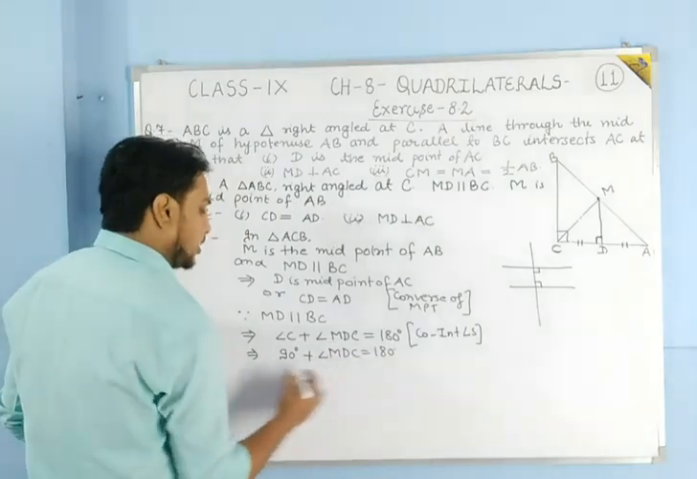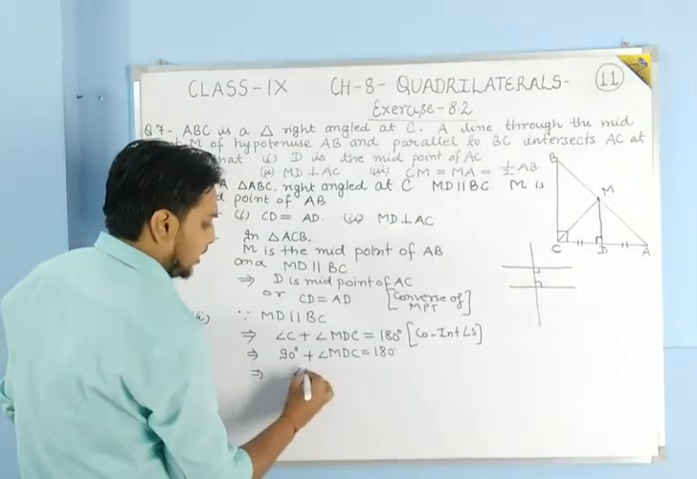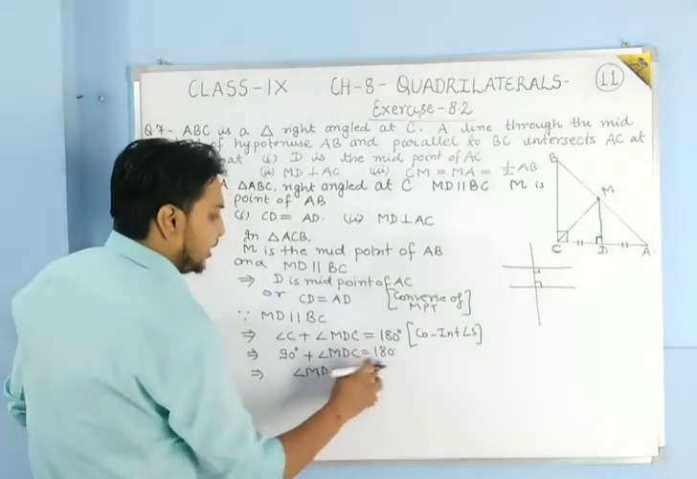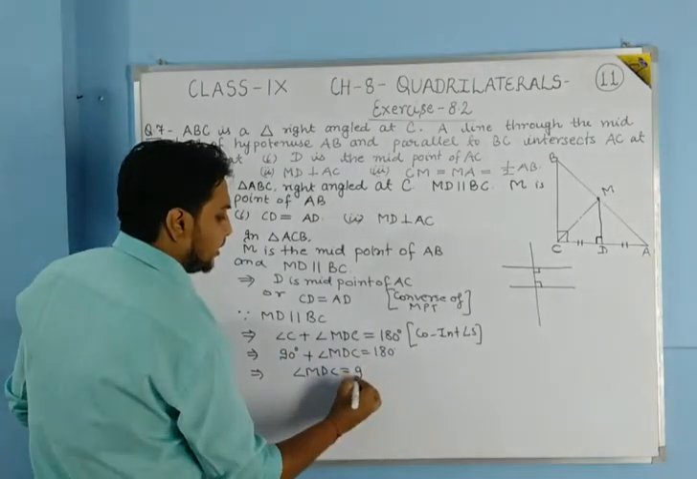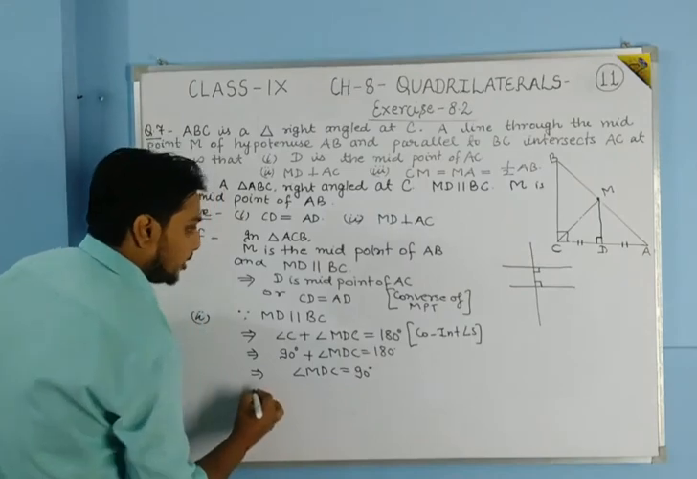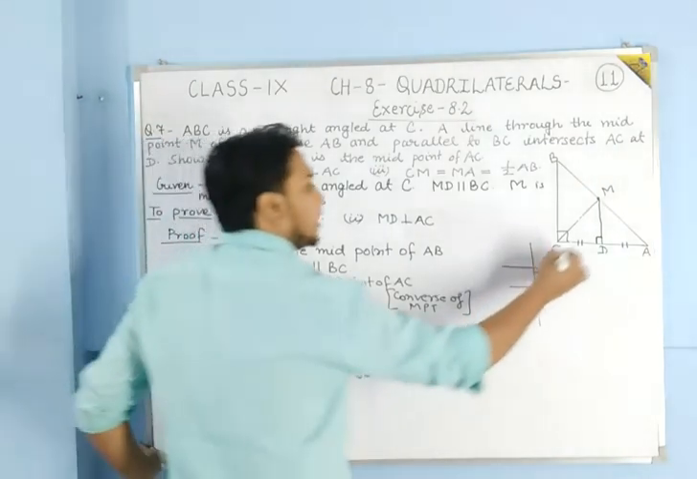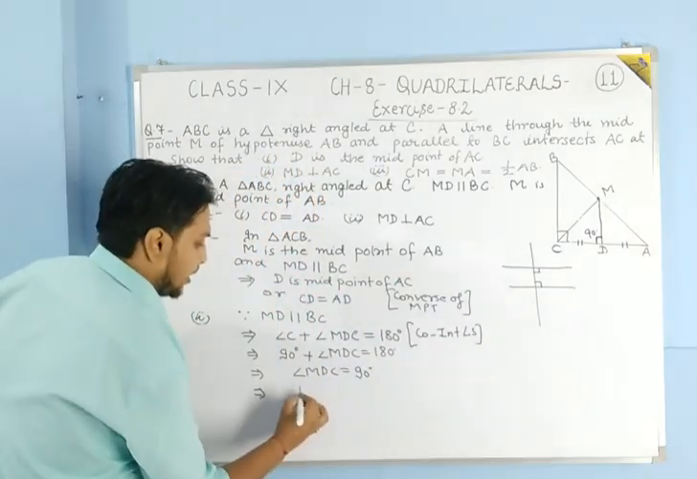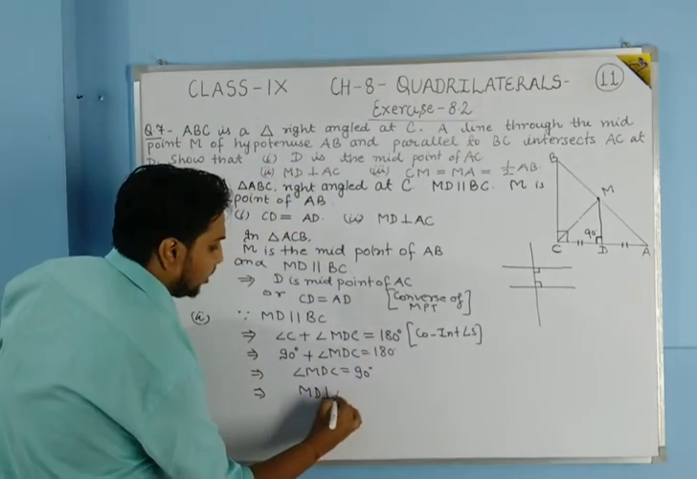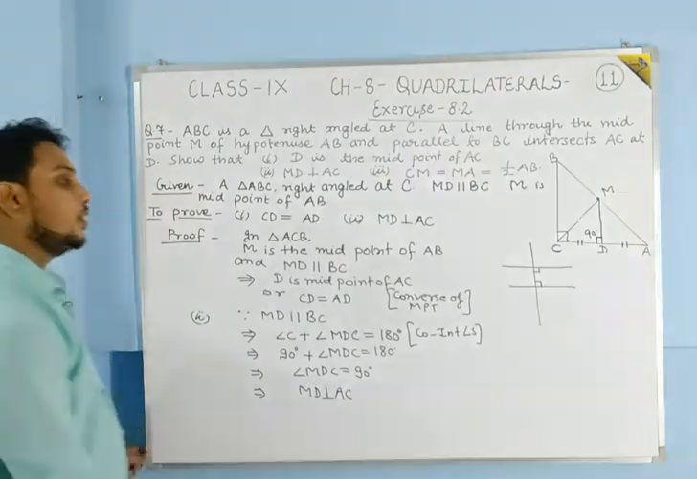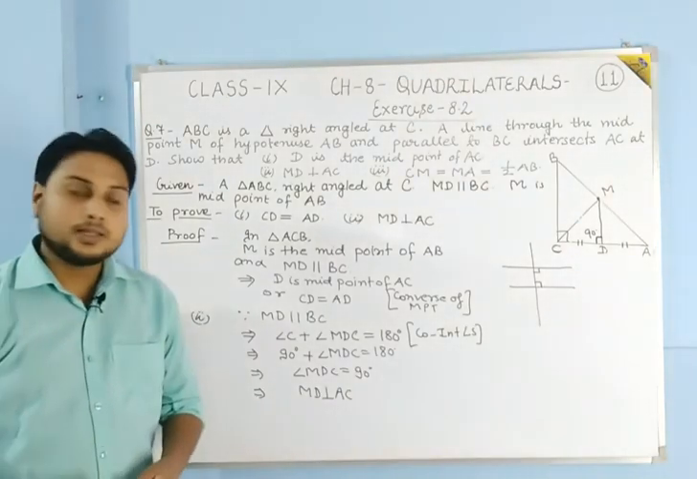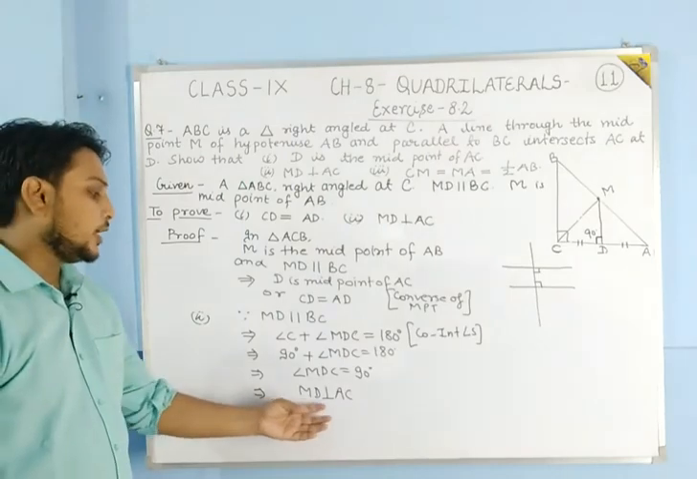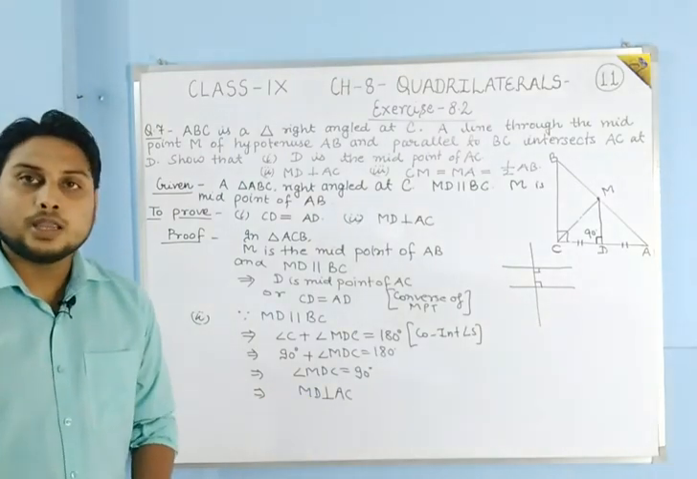So when we shift this 90 degree, we will get that angle MDC is equal to 180 degree minus 90 degree, which is 90 degree. So here you can see that if this angle is 90 degree, then MD is perpendicular to AC. Okay students, so like this we have proved the second part also, in which we have shown that MD is perpendicular to AC.